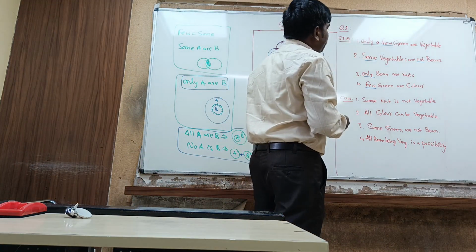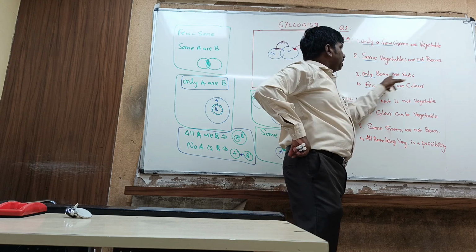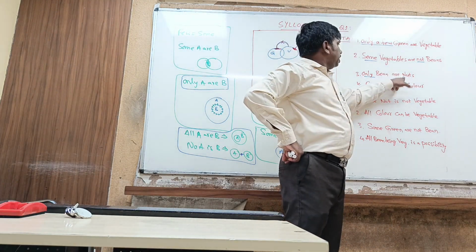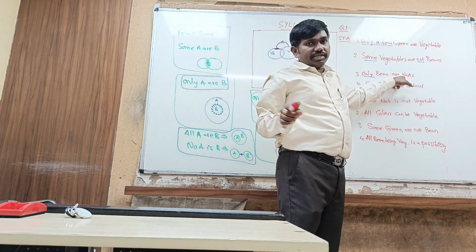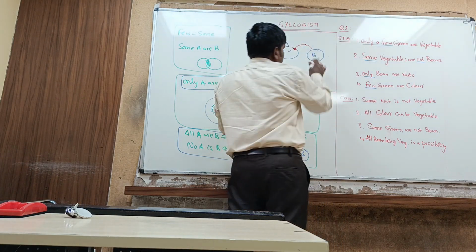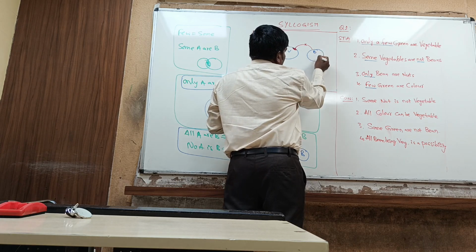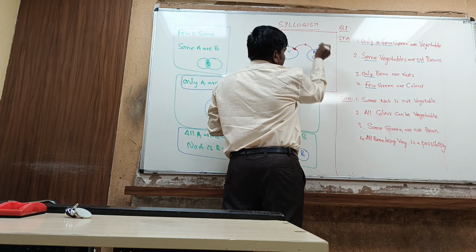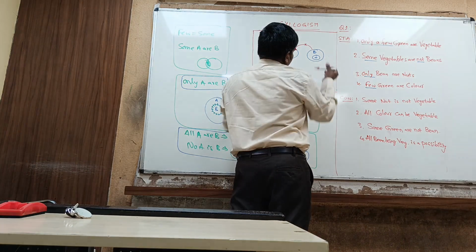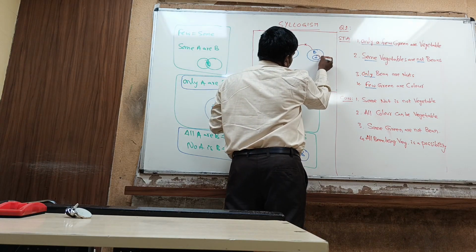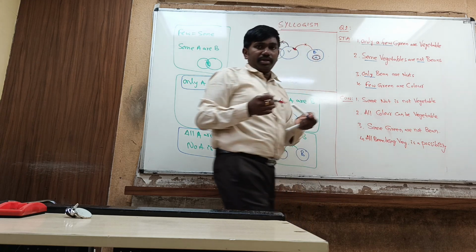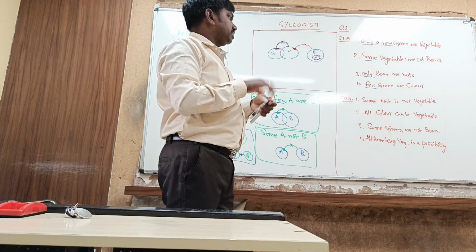Next, only bean or nuts. Only bean or nuts is nothing but all nuts are bean, and nuts should not intersect with any other circle, meaning a fence over nuts. So the complete nut circle should be inside the bean circle and there must be a fence over nuts so that no other circle can intersect with nut except beans.